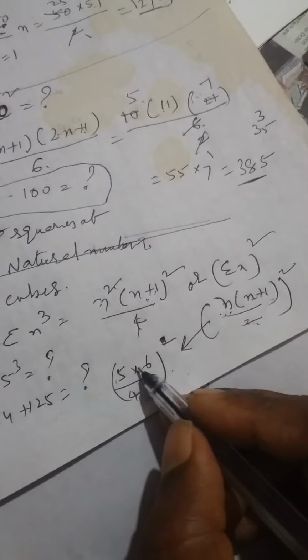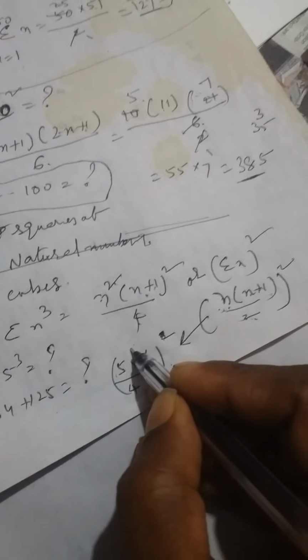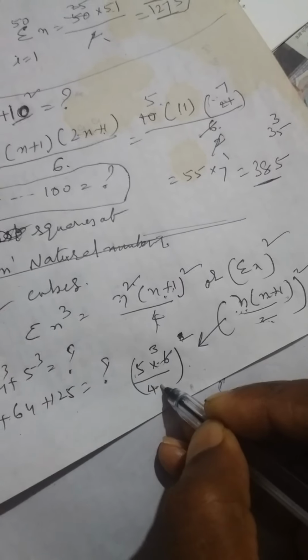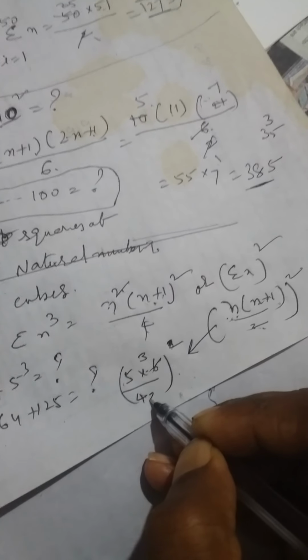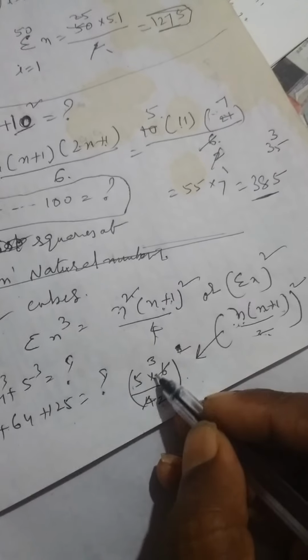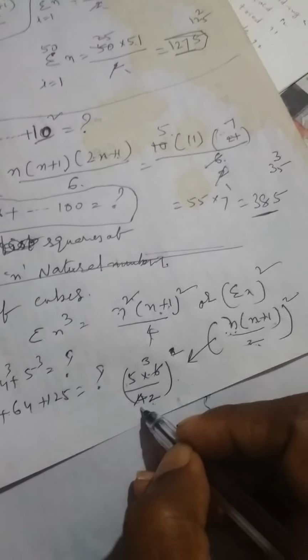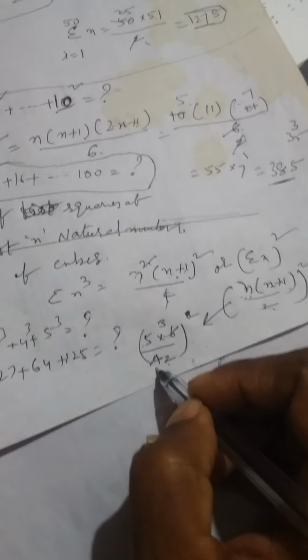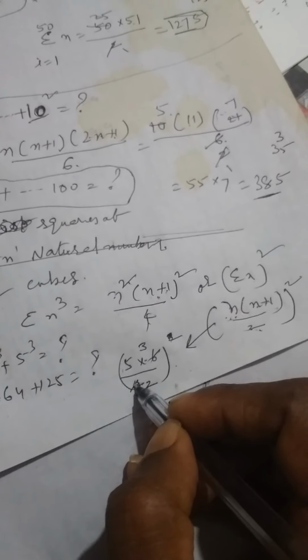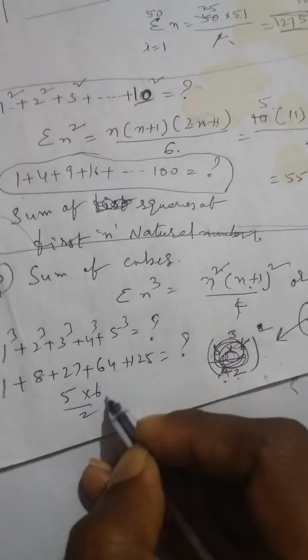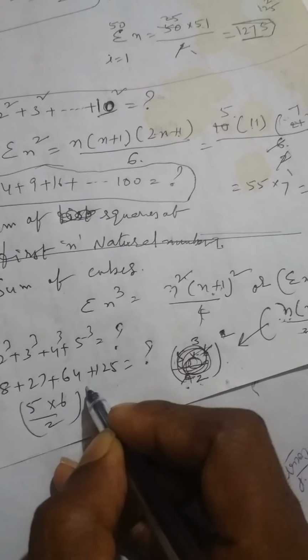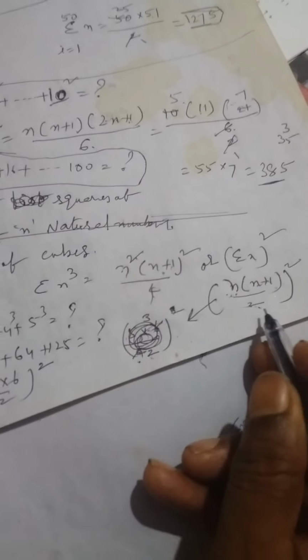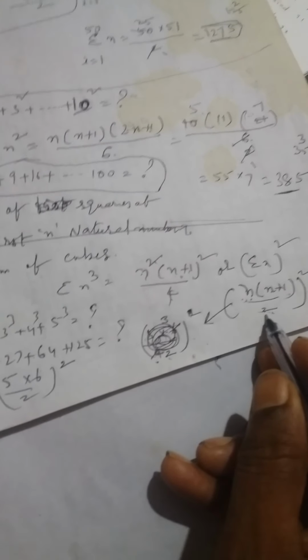Otherwise, use n into n plus 1 by 2, whole square, that is sigma n whole square.